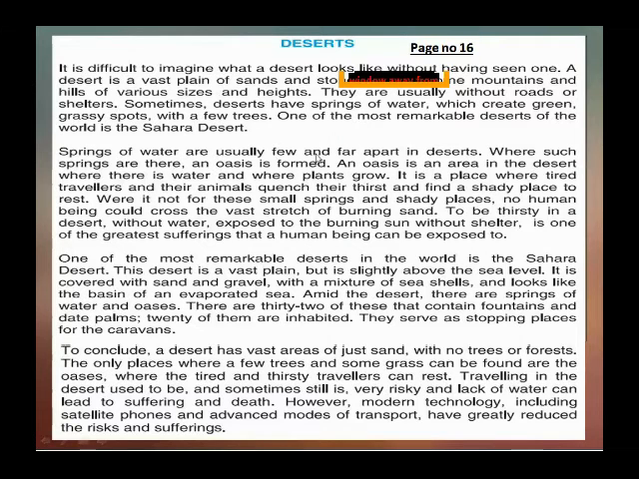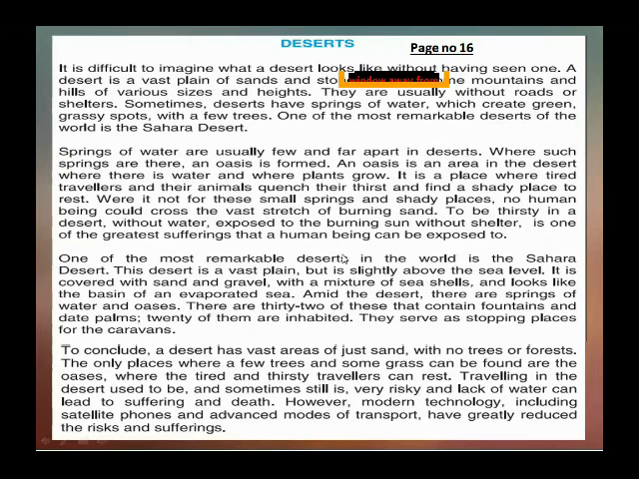Springs of water are usually few and far apart in deserts. Where such a spring is there, an oasis is formed. An oasis is an area in the desert where there is water and where plants grow. It is a place where tired travelers and their animals quench their thirst and find a shady place to rest. Were it not for these small springs and shady places, no human being could cross the vast stretch of burning sand. To be thirsty in the desert without water, exposed to the burning sun without shelter, is one of the greatest sufferings that a human being can be exposed to.